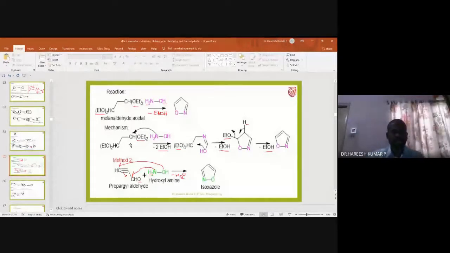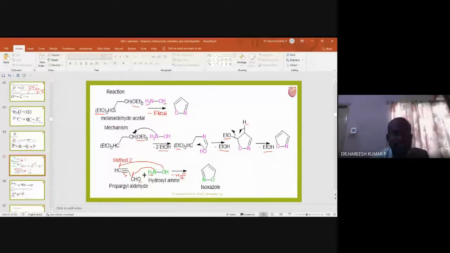Acetal formation, ketal formation, I think you are aware, isn't it? So what is happening here? Without this ethoxy twice, if there is an oxygen, it's called malonaldehyde. So malonaldehyde is treated with ethanol in the presence of H+ to give malonaldehyde acetal.